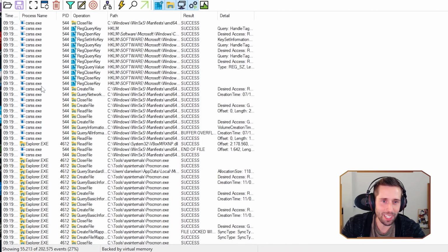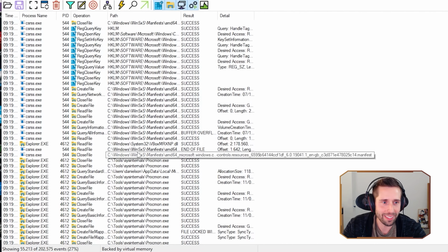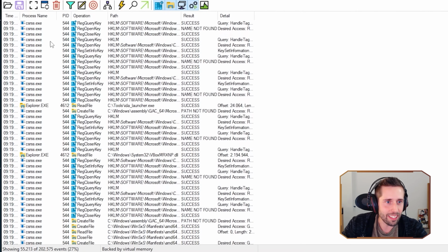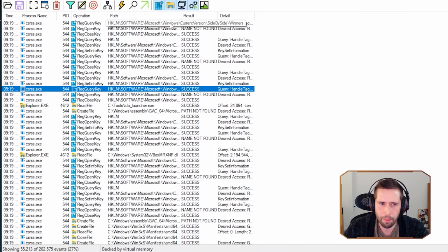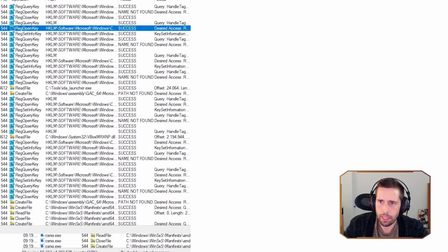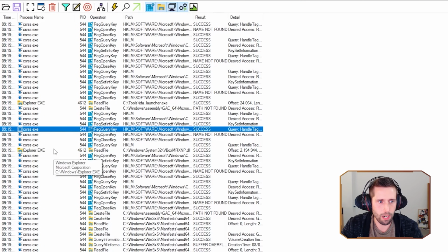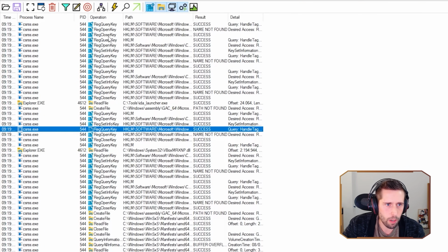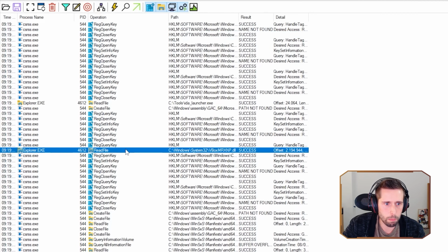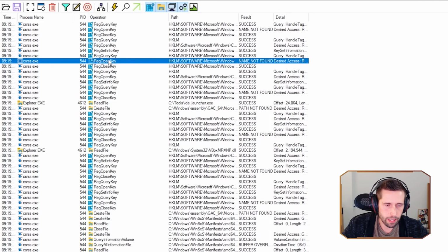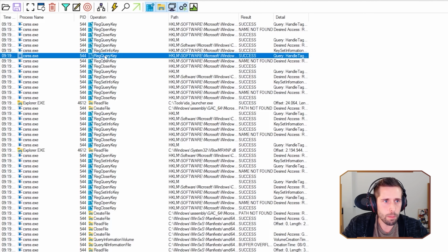So you can imagine when you're analyzing malware, sometimes it's hard to filter through the crud. So let's go a little bit deeper here into Procmon, just so everyone has a general awareness of the capabilities. I will zoom in a little bit on this. We have our process names here. These are all the processes that are running on the endpoint. We have our operations, which is the most important part of Procmon, and these are the operation types that are occurring. So, for example, here's a registry key being queried.